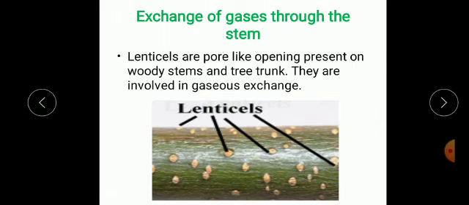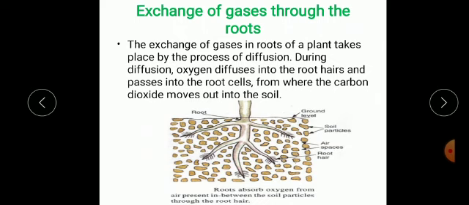Exchange of gases through stem. Lenticels are pore-like openings present on woody stems and tree trunks. They are involved in gaseous exchange. Exchange of gases through the roots. The exchange of gases in roots of plants takes place by the process of diffusion. During diffusion, oxygen diffuses into the root hair and passes into the root cells, from where carbon dioxide moves out into the soil.